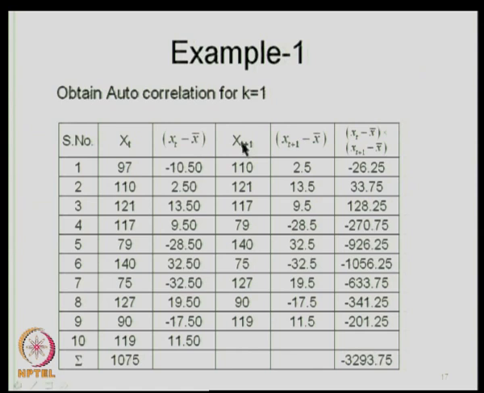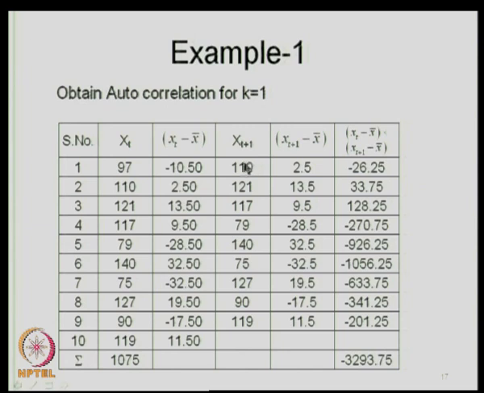Here we are putting x t plus 1 for k is equal to 1. If you are interested in k is equal to 2, you will put x t plus 2, which corresponds to t is equal to 1: you will put the value of 121 here and then 117 here, 79 here, etcetera. Essentially you will lag the time series by 2 units instead of 1 unit as you did for k is equal to 1. And for k is equal to 3, similarly, you will lag it by 3 units.